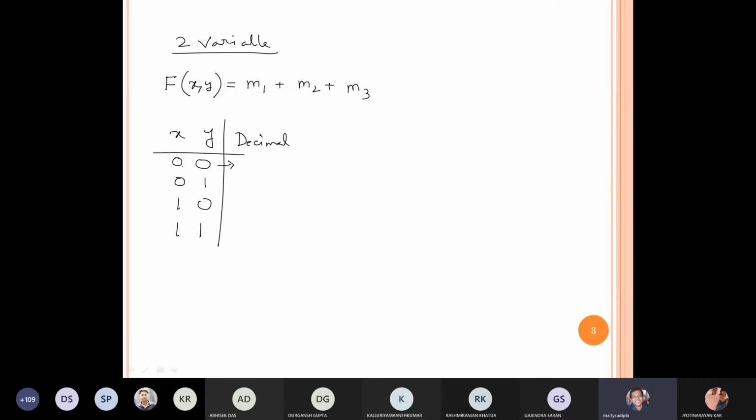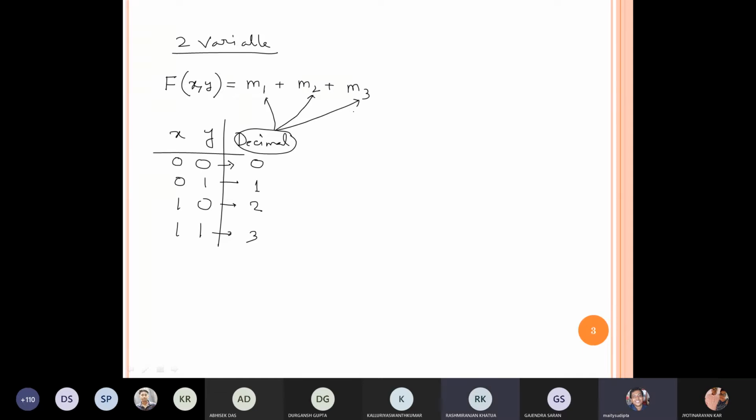What is the decimal equivalent of 0 0? If I have 0 0, it is 0. The decimal equivalent of 0 1 is 1. Then 1 0 is 2, and 1 1 means 3. Agree? Yes, sir. So these decimal equivalents are written in the subscript form: M1, M2, M3. Is it clear?